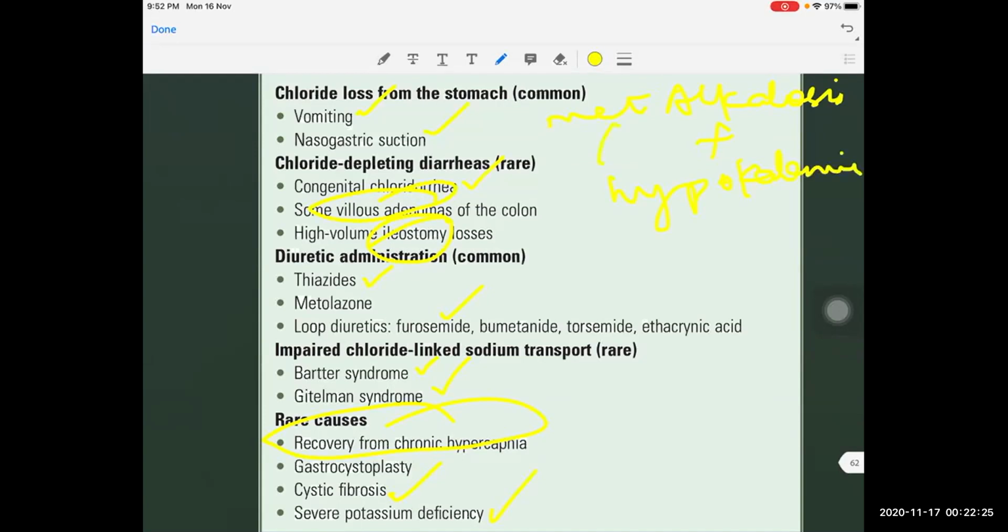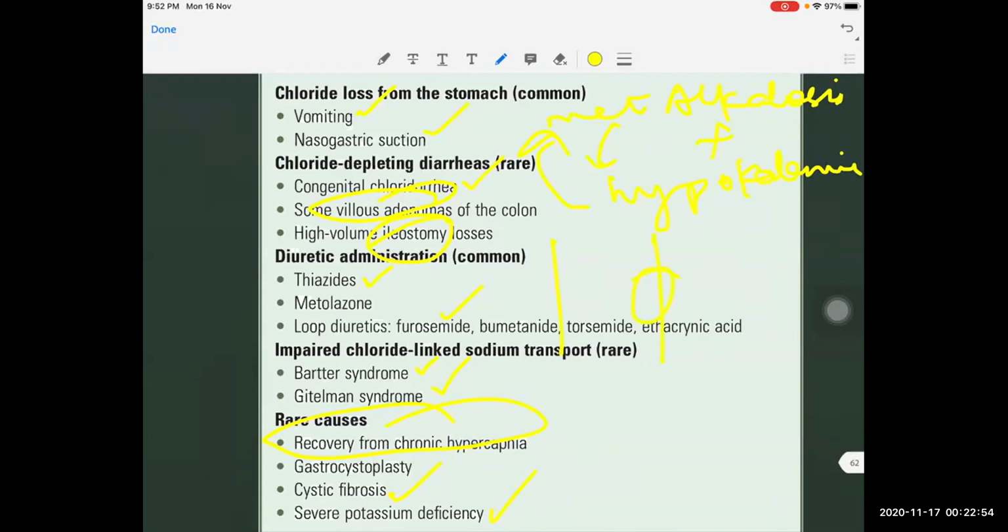Metabolic alkalosis will cause hypokalemia, or the hypokalemia many times will cause metabolic alkalosis. That is, whenever there is hypokalemia, there will be inhibition of the H plus K plus ATPase pump. So because of that, the H plus secretion, there will be activation of H plus K plus ATPase